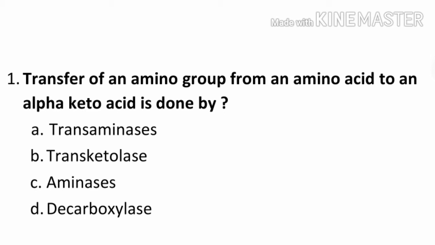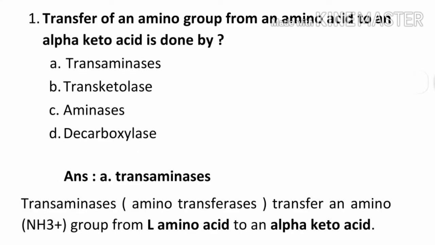Question number 1. Transfer of an amino group from an amino acid to an alpha keto acid is done by option A transaminase, B transketolase, C aminase, D decarboxylase. The correct answer is option A transaminase. Transaminases transfer an amino group from L amino acid to alpha keto acid.